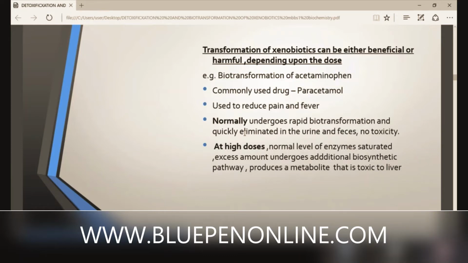So our simple drug paracetamol can also lead to toxicity to the liver. That means overdose. With a normal dose, no problem, as the enzymes for metabolism of acetaminophen are not saturated. But if it is taken as an overdose, it is toxic to the liver.